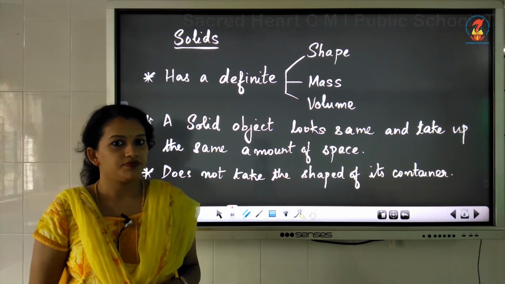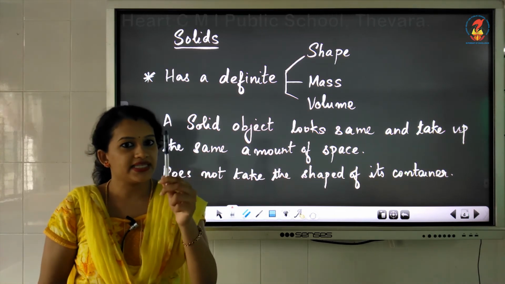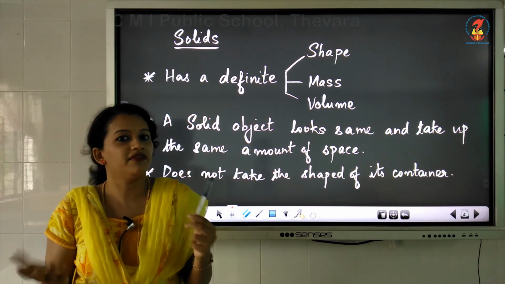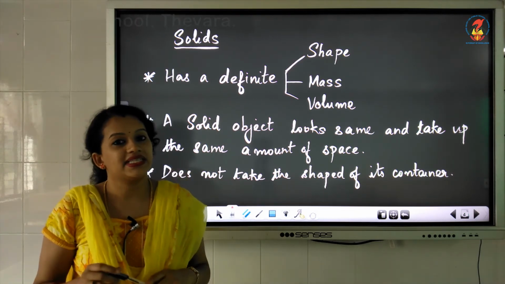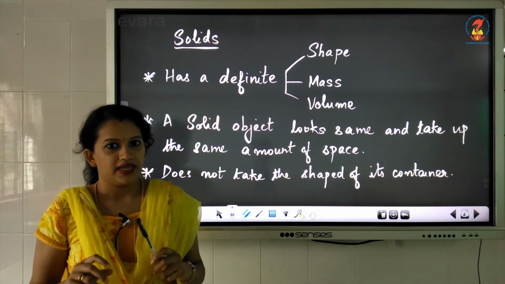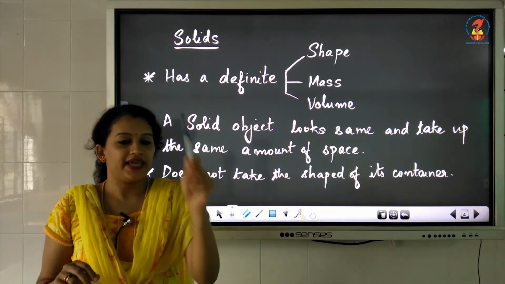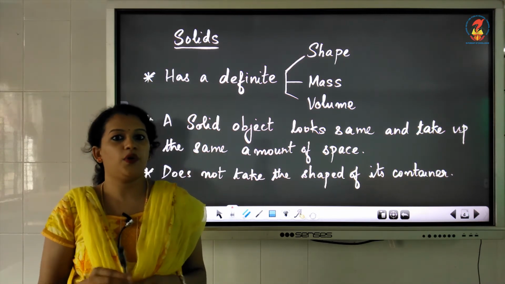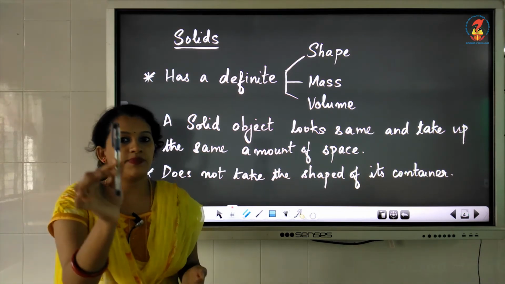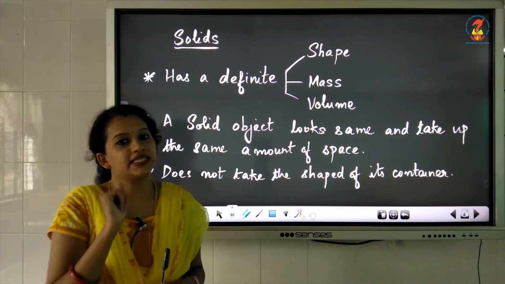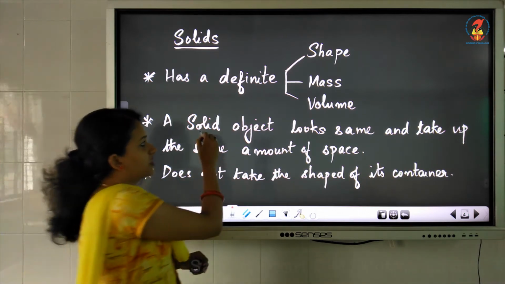For example, this pen is an example of a solid. This pen has its own shape, isn't it? A pen will always look like a pen. And at the same time, it has its own volume. The pen will take up the same amount of space if I place it over a table or in a pouch or in a box. The space taken up by this pen is the same. And a solid always looks the same.